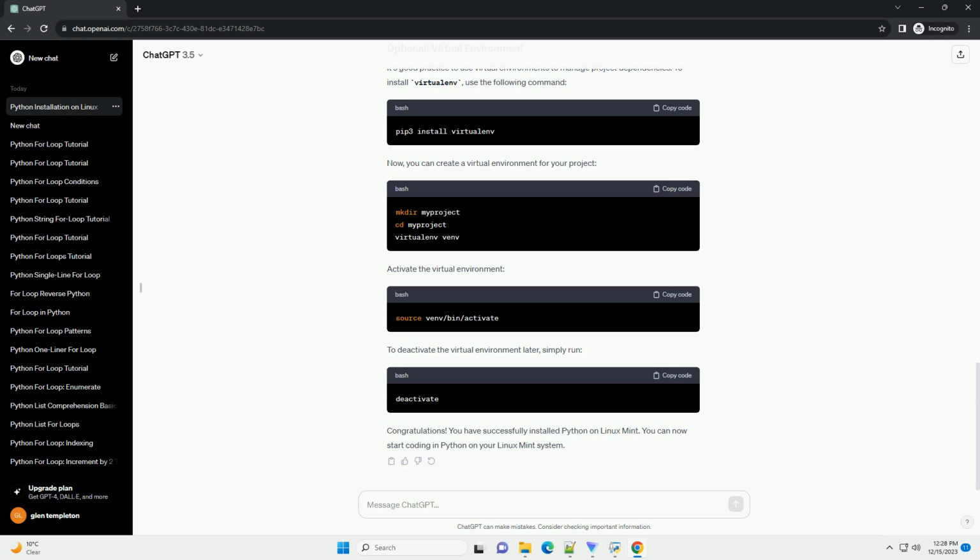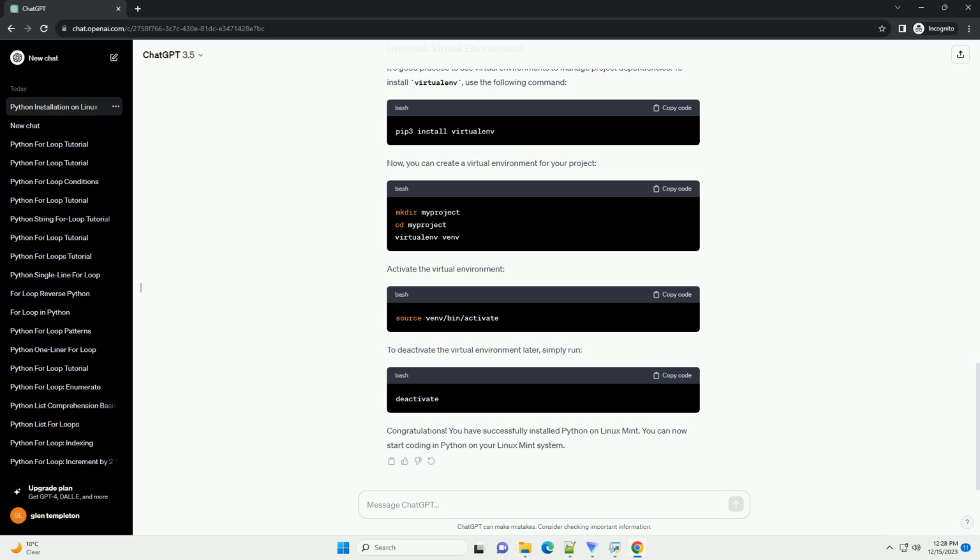It's also good practice to use virtual environments to manage project dependencies. To install virtualenv, use the following command. Now, you can create a virtual environment for your project. Activate the virtual environment. To deactivate the virtual environment later, simply run.